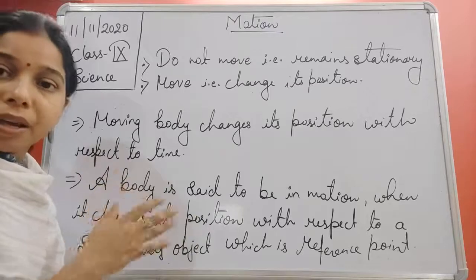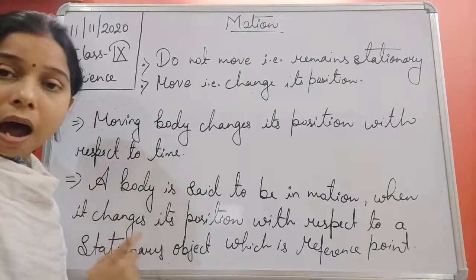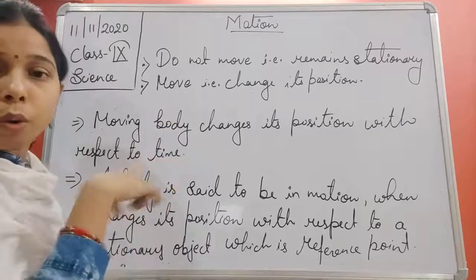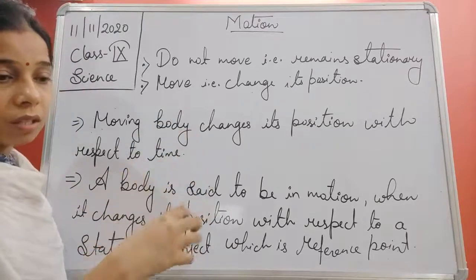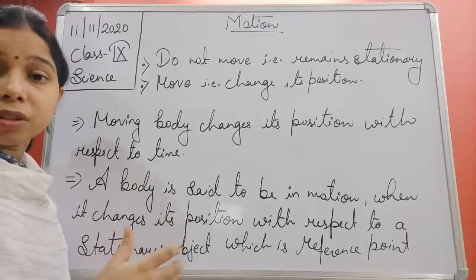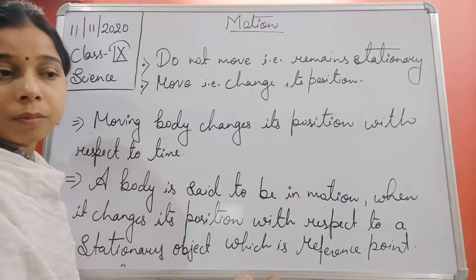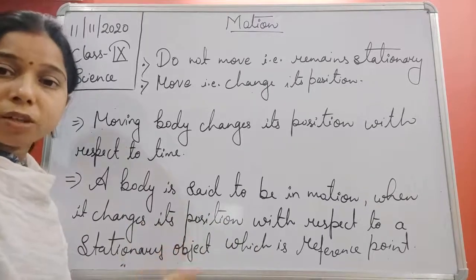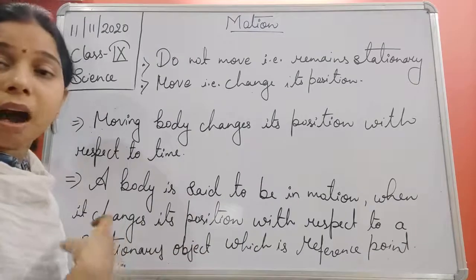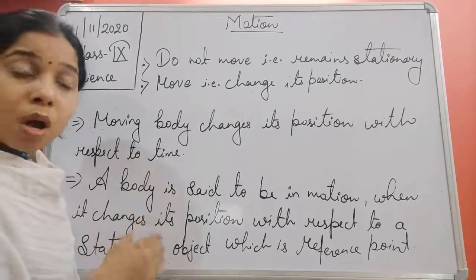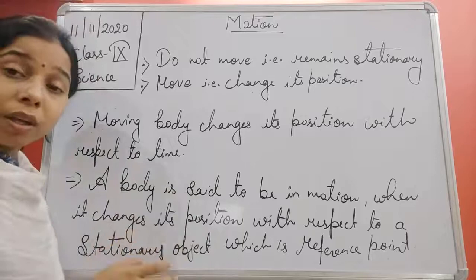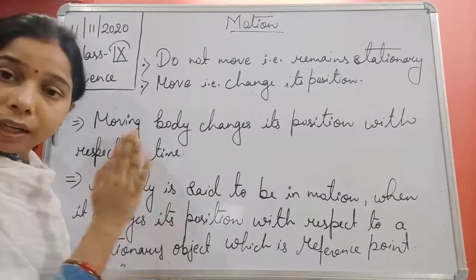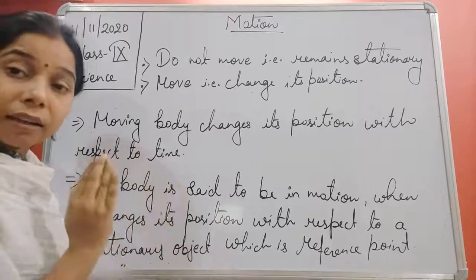For example, if a house is there and a car is going through a road, the house is present just beside the road. So we can say that in front of the house there is a road and the car is moving on it. So the car is moving with respect to the house, because the house remains at a fixed position, and the car is what?